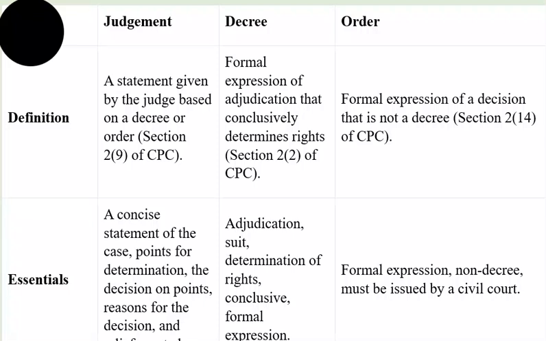Difference between judgment, decree and order. Judgment means the statement made by the judge based on a decree or order, and it is given in Section 2(9) of the CPC. Decree means the formal expression of adjudication that conclusively determines the right, and it is provided under Section 2(2) of the CPC. Now, an order is the formal expression of a decision that is not a decree.